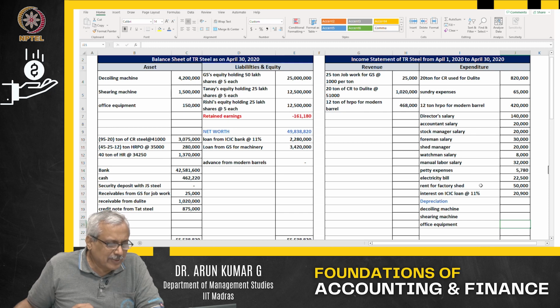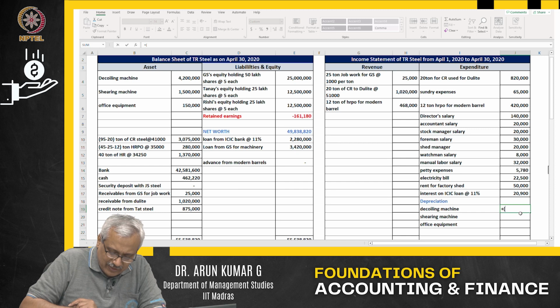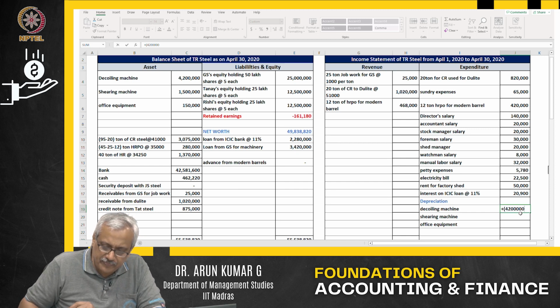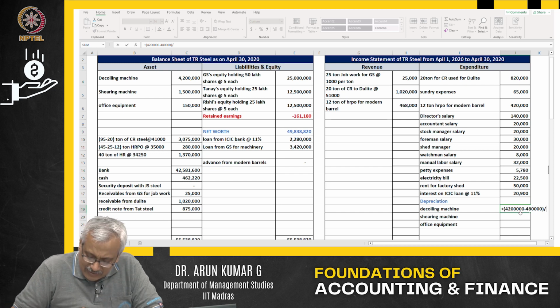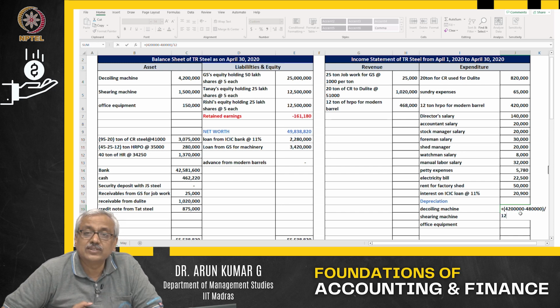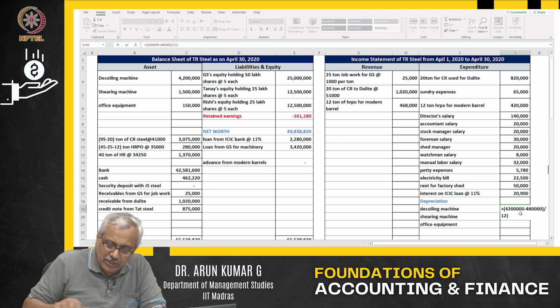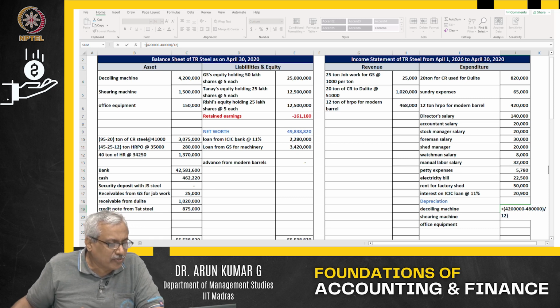Now, what is the value of the machine? 42 lakhs is the value of the machine. The machinery value is 42 lakhs. What is the salvage value? 4,80,000 is the salvage value. This entire thing is going to be depreciated over a period of 12 years.